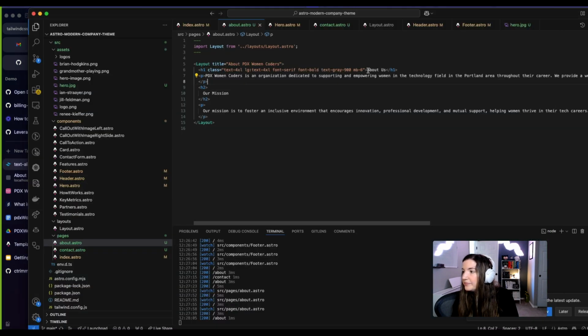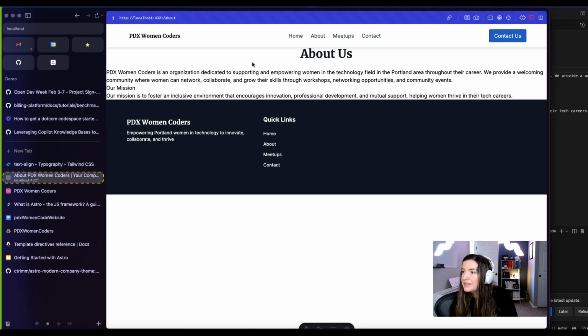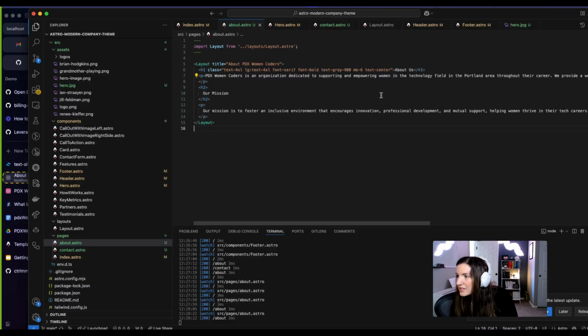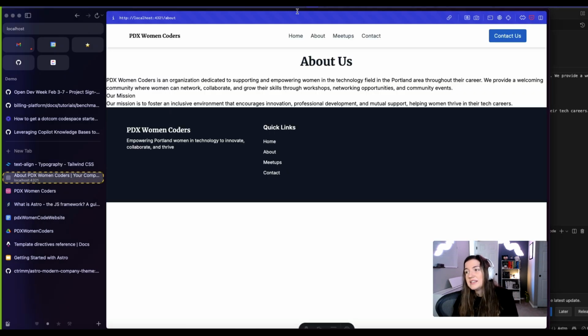Cool. And see if that gets us what we want. It does. Okay, and I think we need some margin on the top. So I'm just gonna do, instead of margin bottom 6, what is that? X? No, Y? All right, so now that's adding margin on bottom and top. Great.